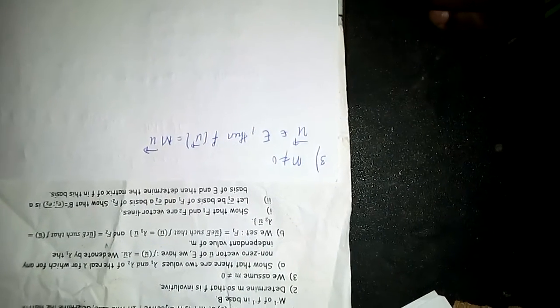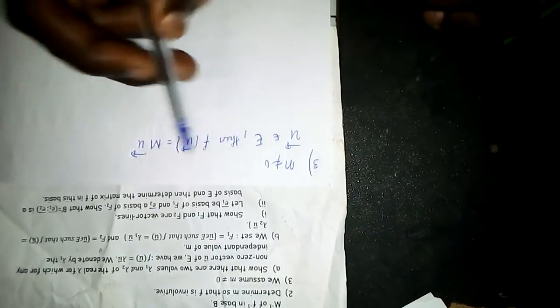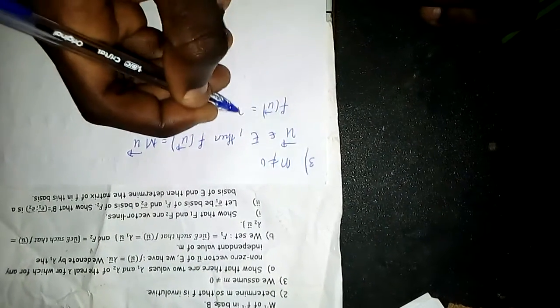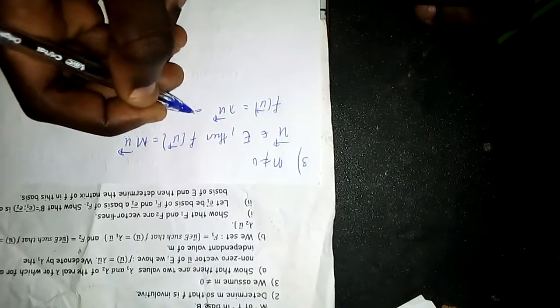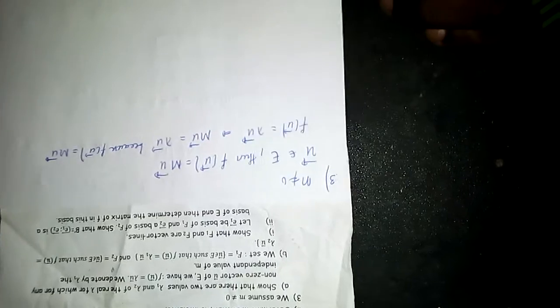That's a representation of all endomorphisms, all linear transformations. According to this, f of u is equal to lambda times u, which means that m times u will be equal to lambda times u, because f of u is equal to m times u.